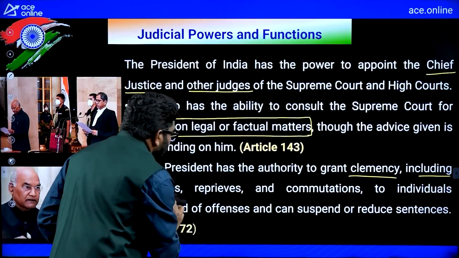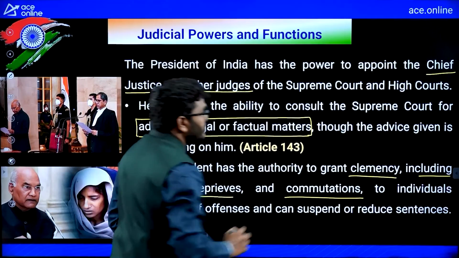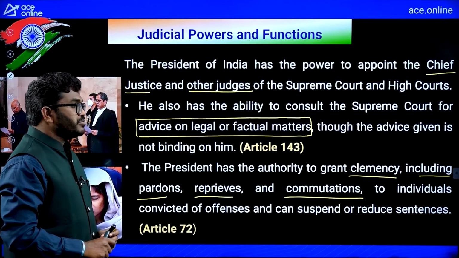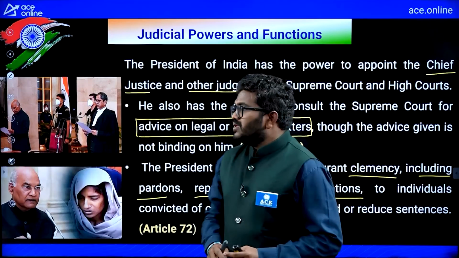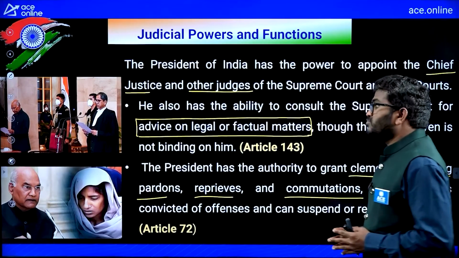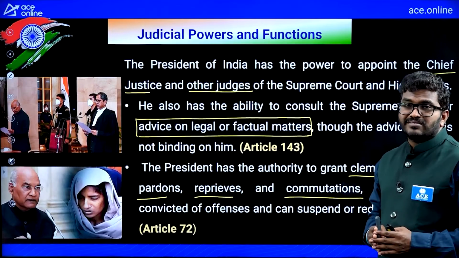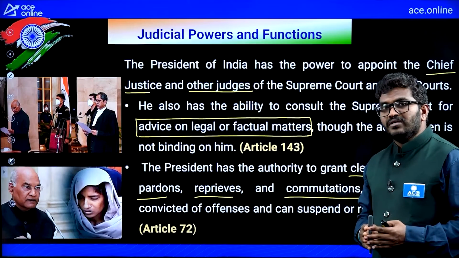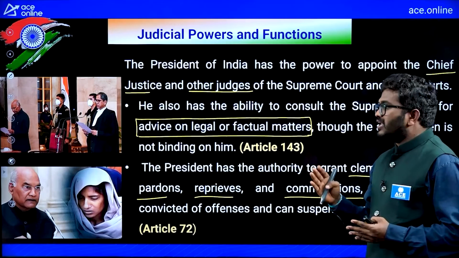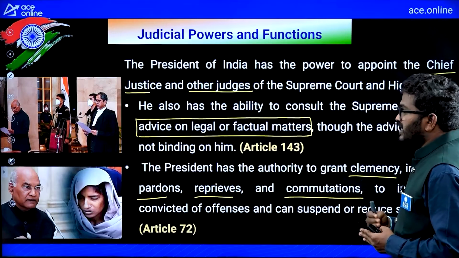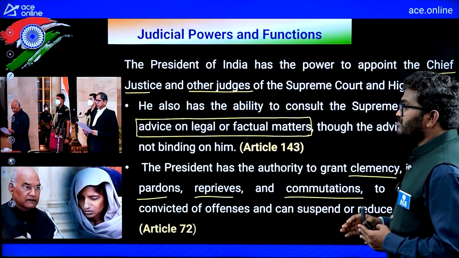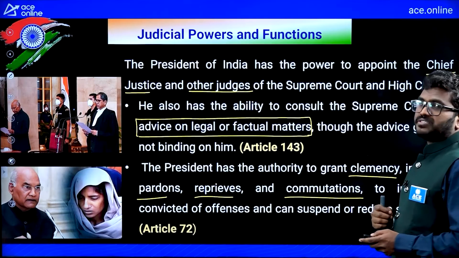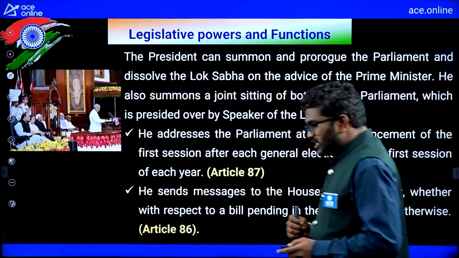The president has the authority to grant clemency, including pardons, reprieves and commutations to individuals convicted of offences, and can suspend or reduce sentences. So, the president has the power of pardons, reprieves, and clemency. He can reduce the sentence and sometimes he can suspend the sentence also. Those who are suffering in jails, he will help them by reducing the sentence. Otherwise, sometimes he will suspend the sentence. So, all these are judicial powers.